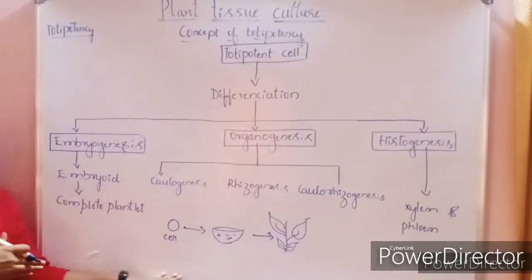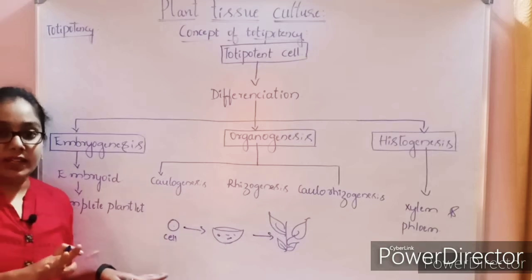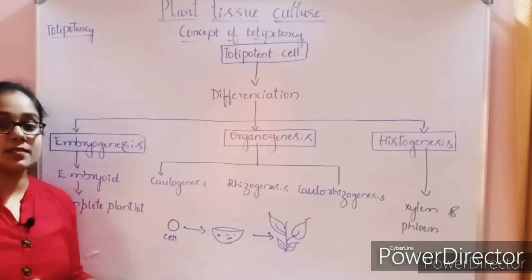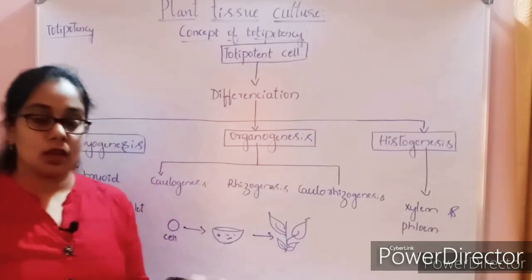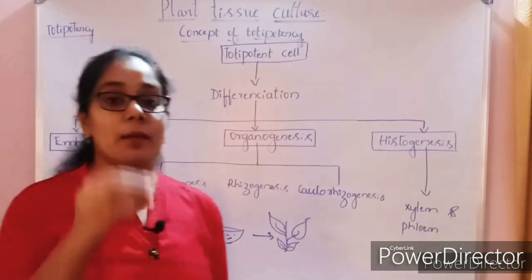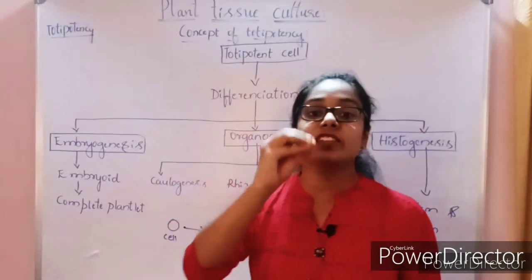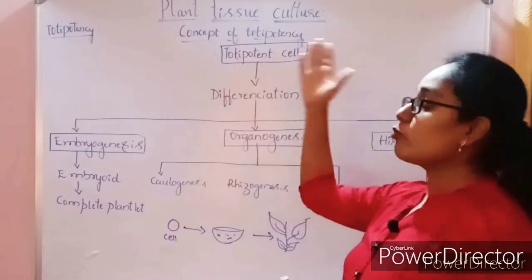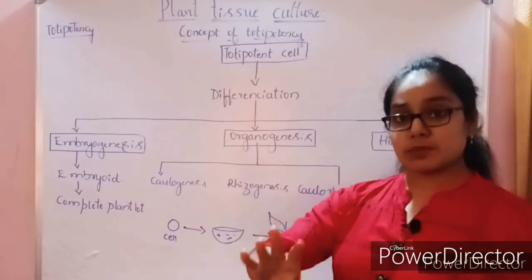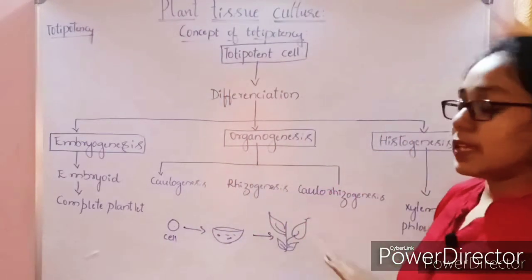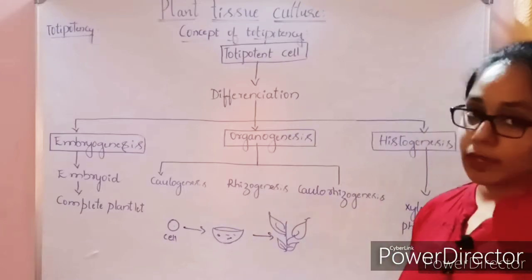This is the capacity of a cell. In plant tissue culture, this cell is called an explant. An explant is nothing but a part of a plant body which has been selected for the process of plant tissue culture, or which has been selected to grow into an entire new plant.